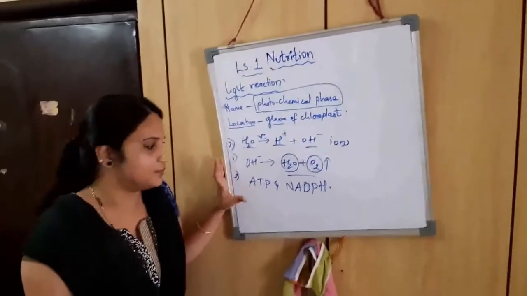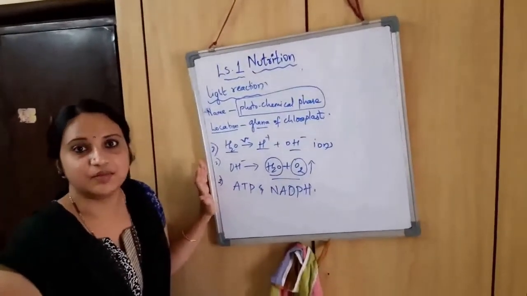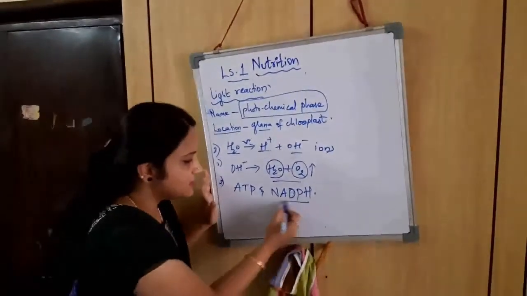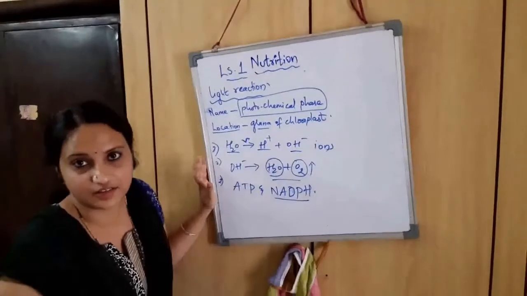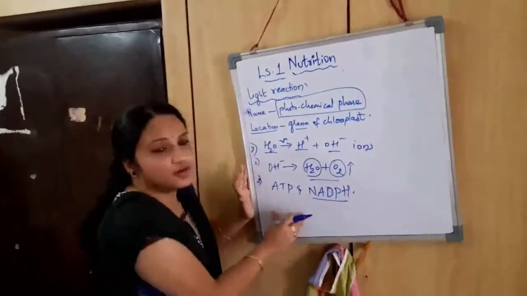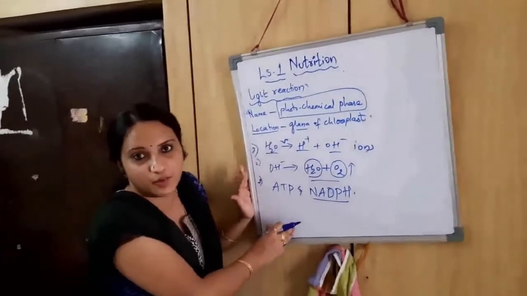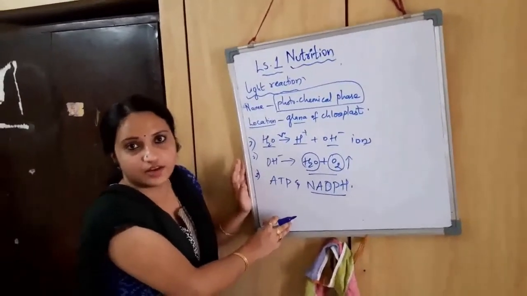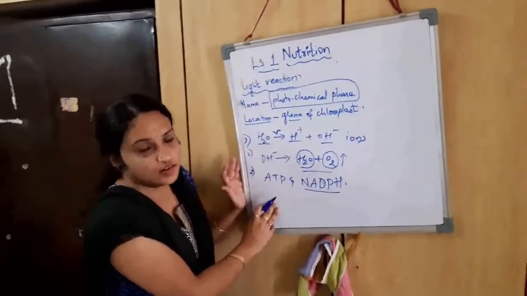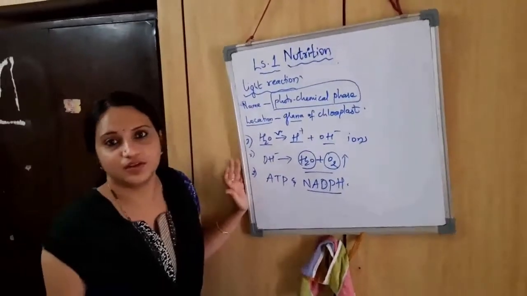One is ATP and one is NADPH. ATP means adenosine triphosphate. NADPH means nicotinamide adenine dinucleotide phosphate hydrogen. So these two compounds are energy rich compounds. They store lots of energy. Okay. So these are formed at the end of the light reaction. These are the steps which take place only in light reaction.